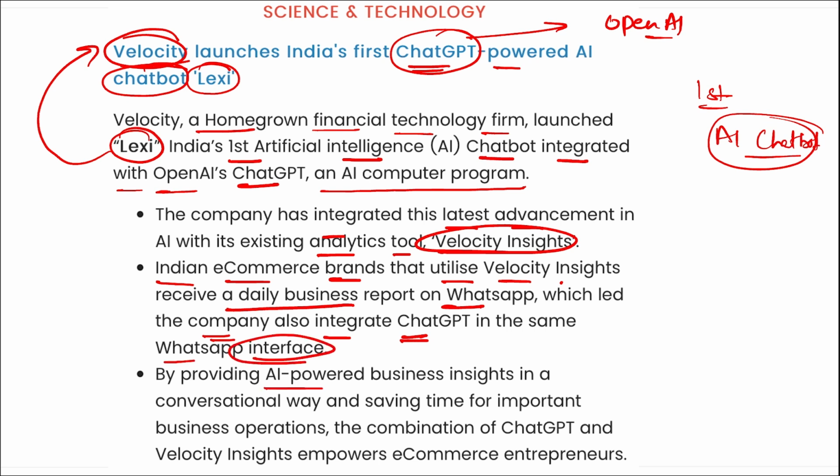By providing AI powered business insight in a conversational way and saving time for important business operations, the combination of ChatGPT and Velocity Insights has empowered the e-commerce entrepreneurs. So coming back, India's first artificial intelligence chatbot that has used ChatGPT is your Lexi, and it was developed by Velocity.